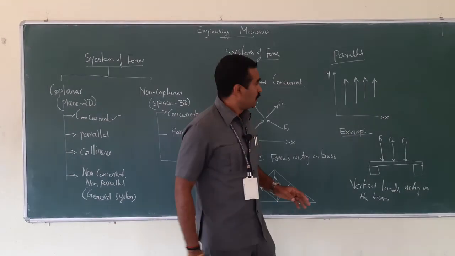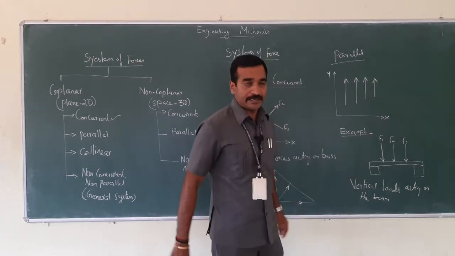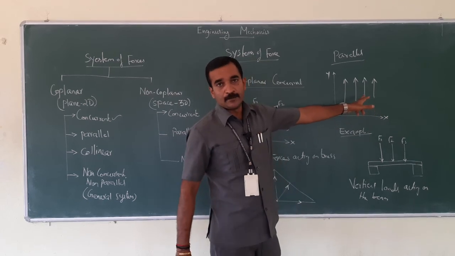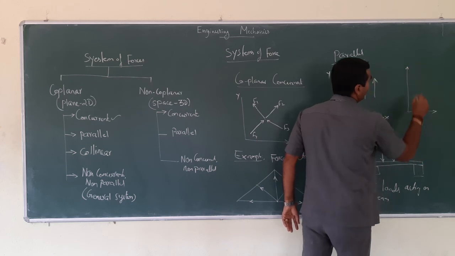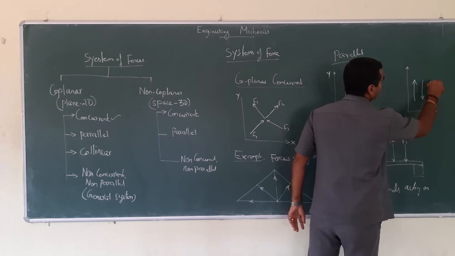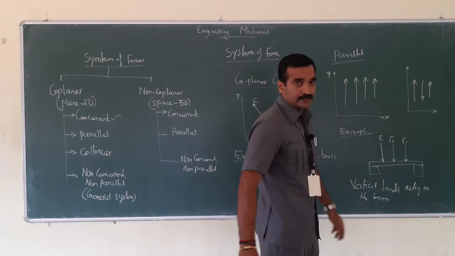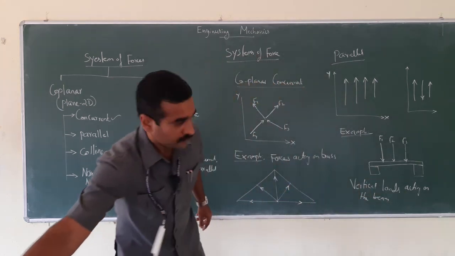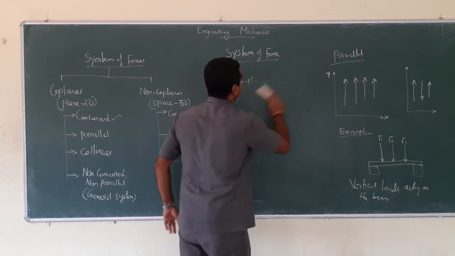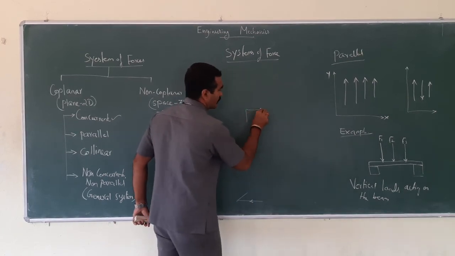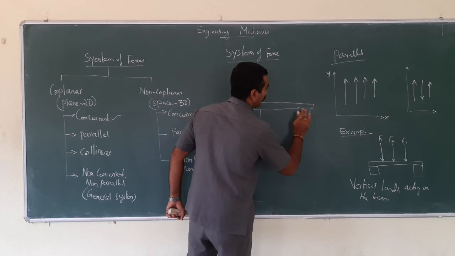You may ask me why I cannot put even the vertical. That can also be parallel, right? So this is like parallel. Suppose unlike parallel, it can be mentioned as unlike parallel. So for that the example can be the same. I can take the same vertical load, let me just take this as a column and the beam over it.